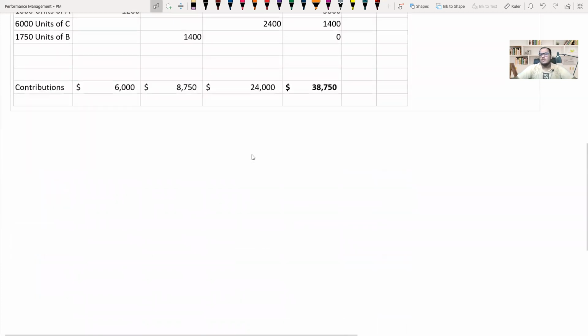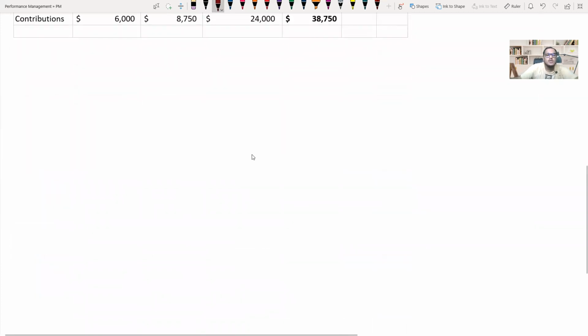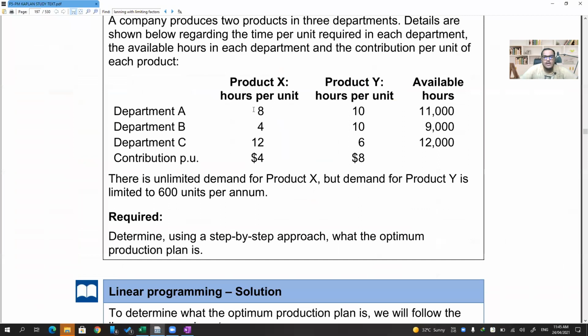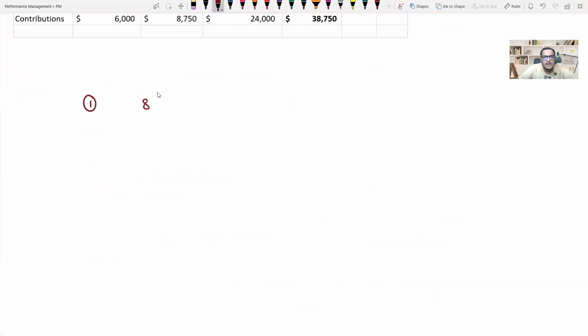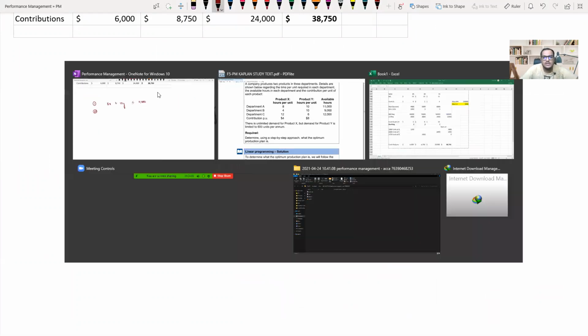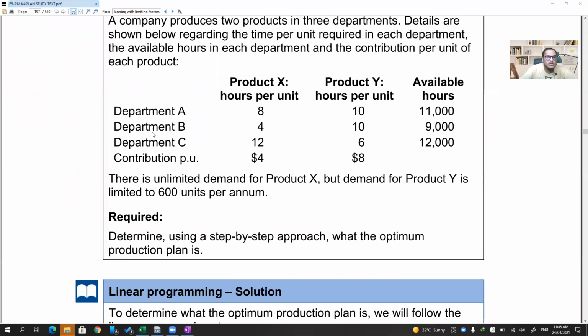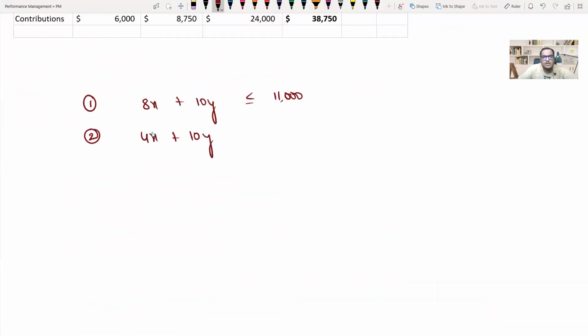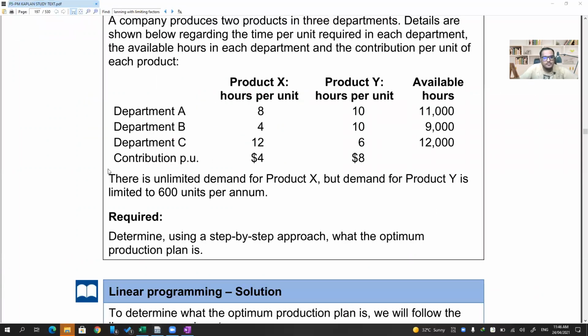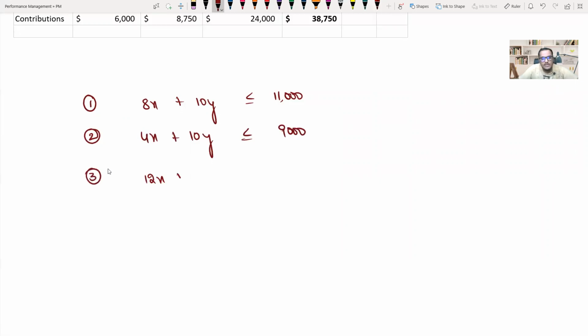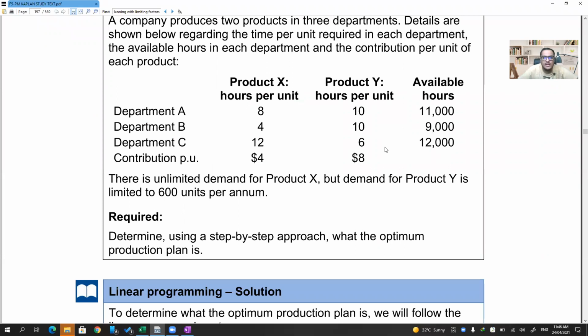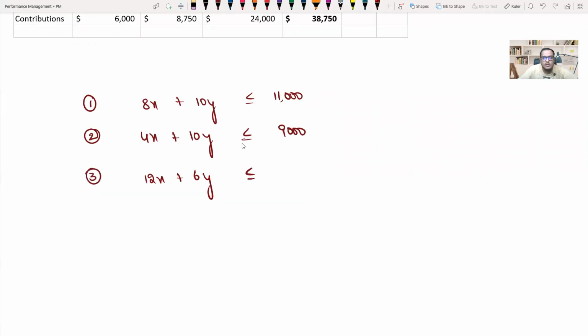First one. Now, next one is multiple equations. What is equation number 1 in this particular case? 8x plus 10y less than or equal to 11,000. Then second equation is 4x plus 10y less than or equal to 9,000. Third equation is 12x plus 6y less than or equal to 12,000.